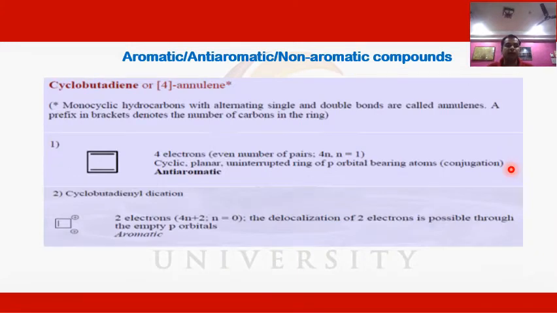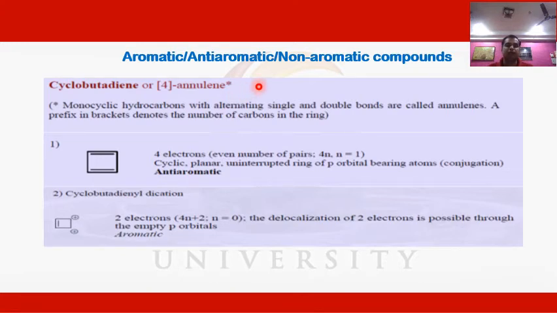Now let us come to another example for showing whether a compound is aromatic, anti-aromatic or non-aromatic. We will take another example, cyclobutadiene. We can say it is a 4-annulene. Now the question arises: what are annulenes?